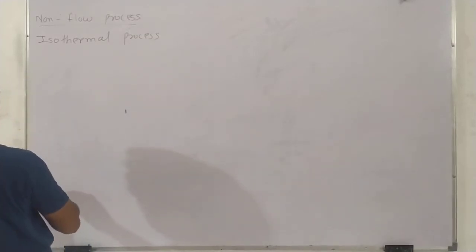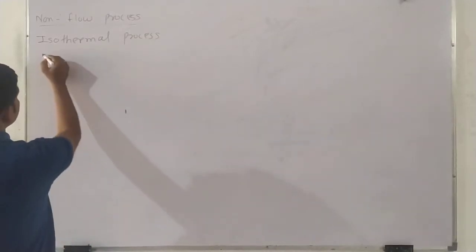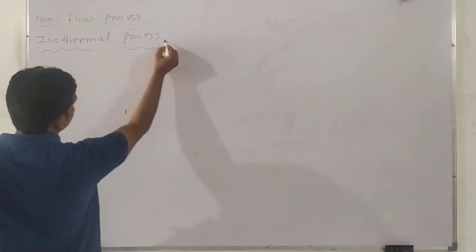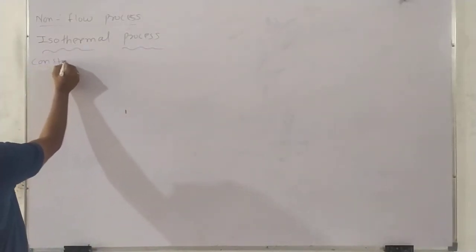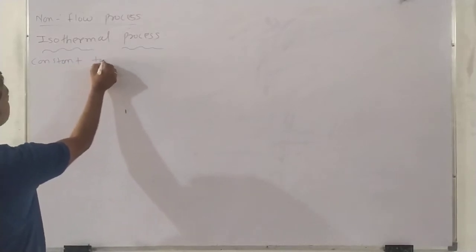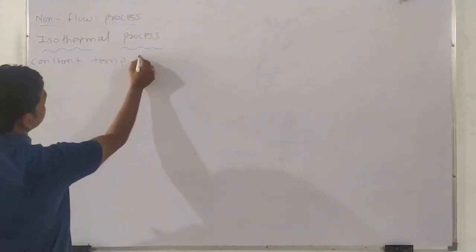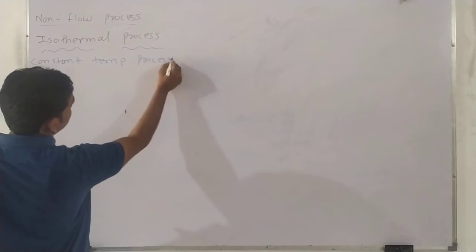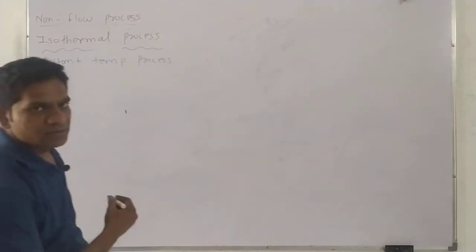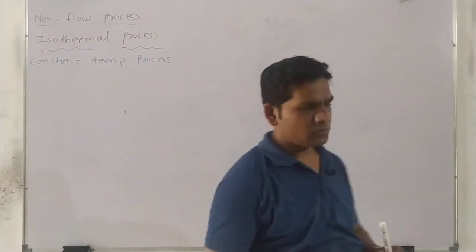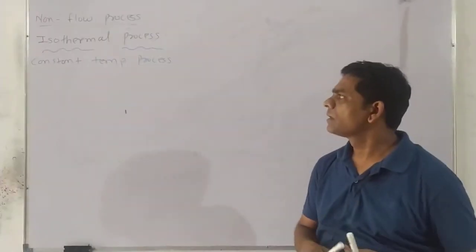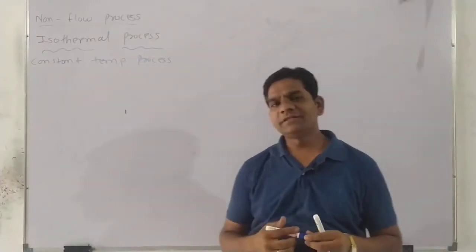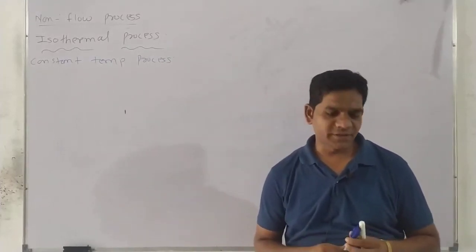Okay. What is the other name? Another name is constant temperature process. So boys and girls, here see, what is the meaning of constant temperature?